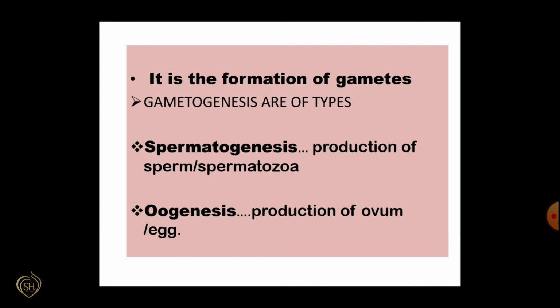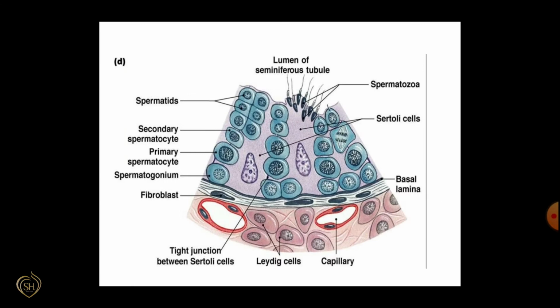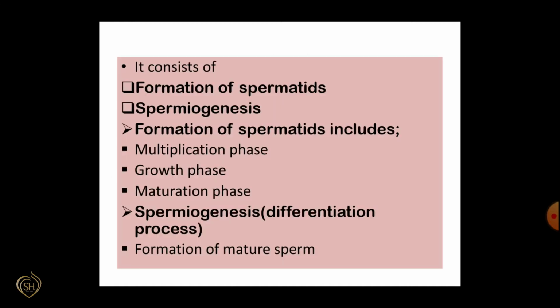Now we are discussing spermatogenesis. As I mentioned earlier, it is the formation of mature sperm or spermatozoa from the primary sex organ, the testis. A mature sperm or spermatozoa is released by a process called spermiation. It consists of two steps, formation of spermatids and spermiogenesis. Formation of spermatids mainly includes multiplication phase, growth phase and maturation phase.